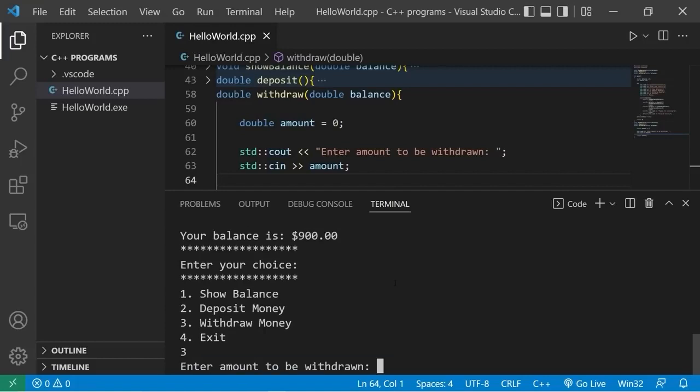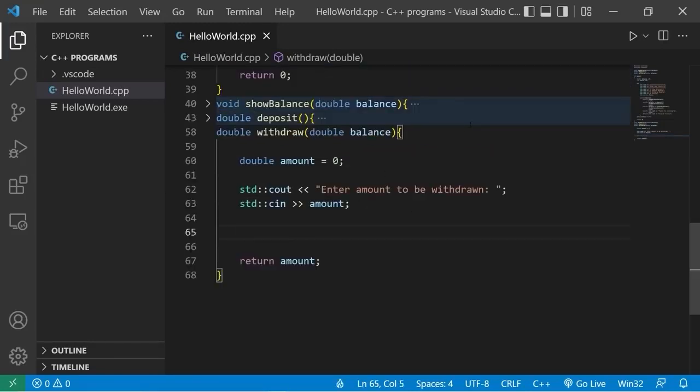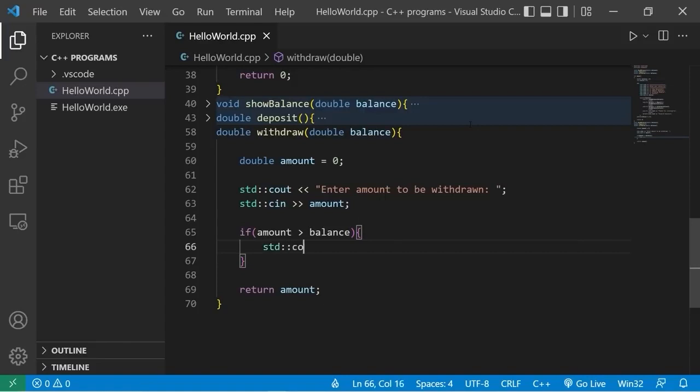So I'm going to withdraw $1 million and 1 cent. Our balance shouldn't be negative, so let's prevent our user from overdrafting their account. Within our withdraw function, let's add an if statement. If amount is greater than our balance, we'll display insufficient funds.